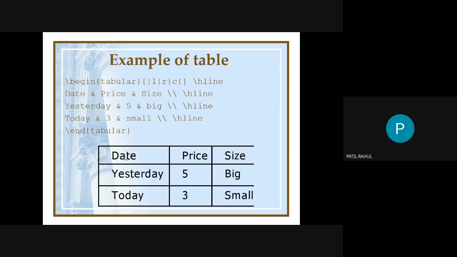Begin tabular, LRC, horizontal line. Then date, time, size, this is your first row. Yesterday, 5, week, this is the second row. And at the end you see the command slash h line, which means one horizontal line below the first row, and you also put a slash h line at the start, so this is the upper horizontal line. In likewise manner you make a table in LaTeX. Okay.